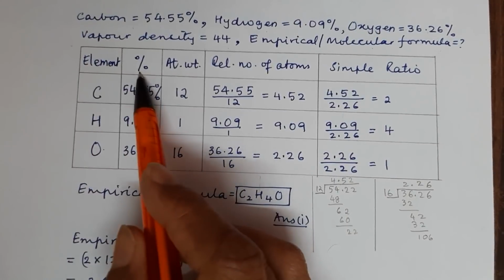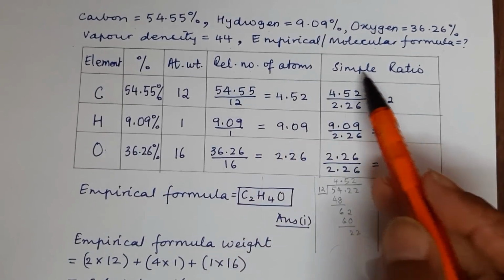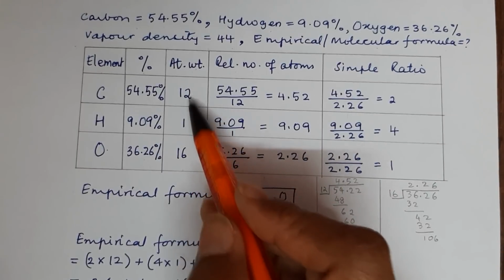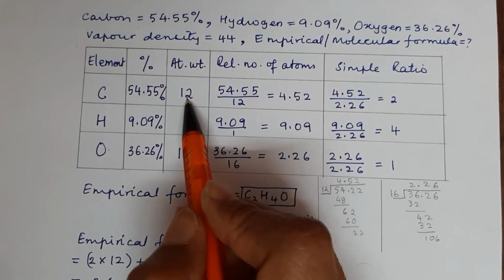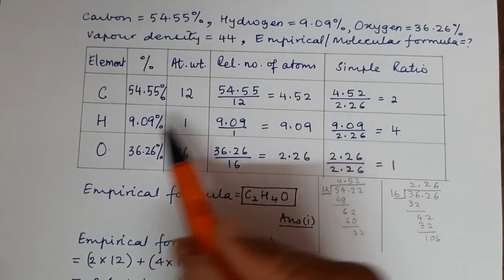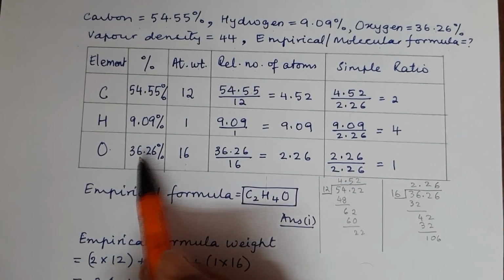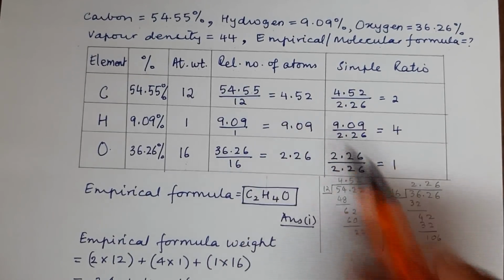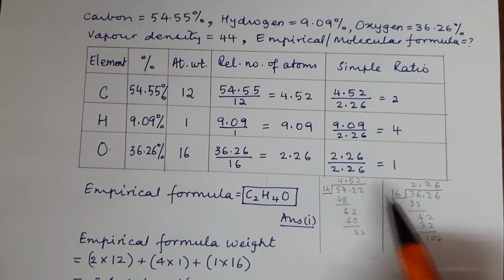First is element percentage, then we have atomic weight, then relative number of atoms, and then simple ratio. We write the percentages, we write the atomic weights, and relative number of atoms is the percentage divided by atomic weight. Here also, percentage divided by atomic weight. Now here the calculations are pretty simple, but I have shown the columns here also. It's important that you show your working side by side simultaneously so that it's easier for you to recheck as well.